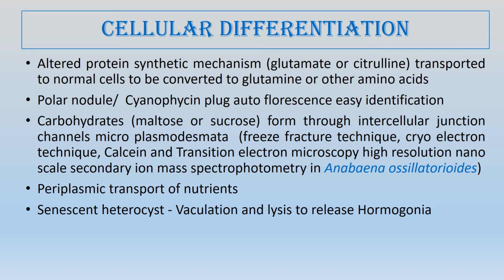A similar type of observation was also done in Anabaena oscillarioides by use of high resolution nanoscale secondary ion mass spectrometry.